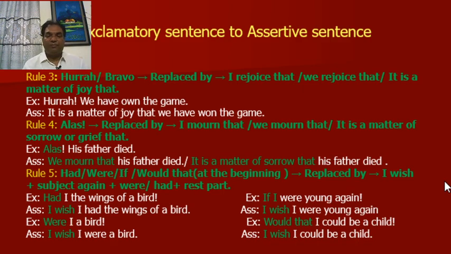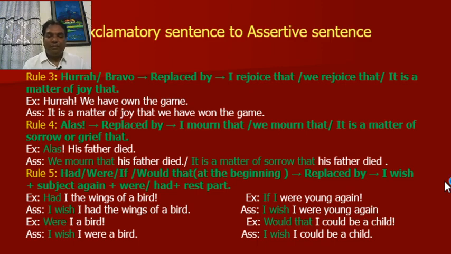Rule number 4. Alas, replaced by I mourn that, or we mourn that, or it is a matter of sorrow or grief that. For example, alas, his father died. Assertive: We mourn that his father died, or it is a matter of sorrow that his father died.